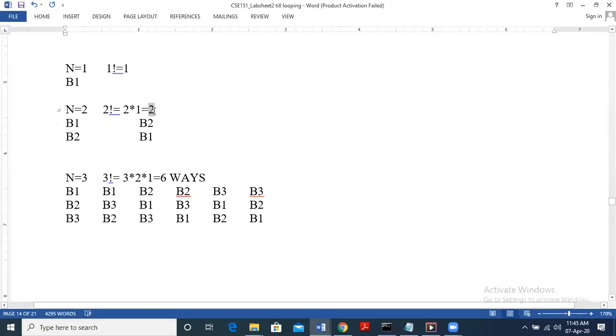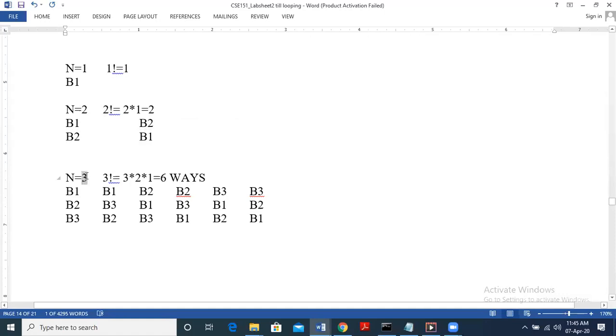So 2 ways to arrange 2 books is this way. Book 1 on top, book 2 is below. Another way is book 2 on top, book 1 is below, right? So book 2 on top, book 1 below will be the second way. So 2 ways to arrange 2 books. Now that is 2 factorial.